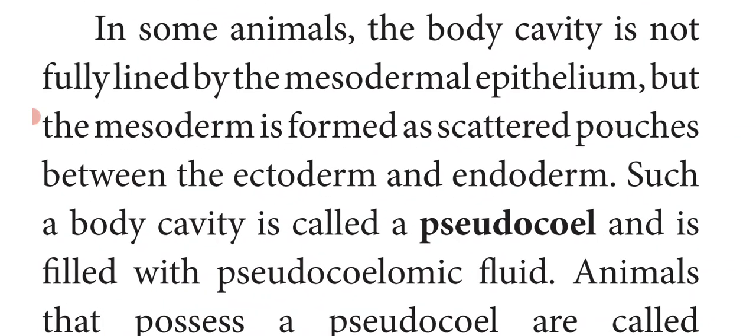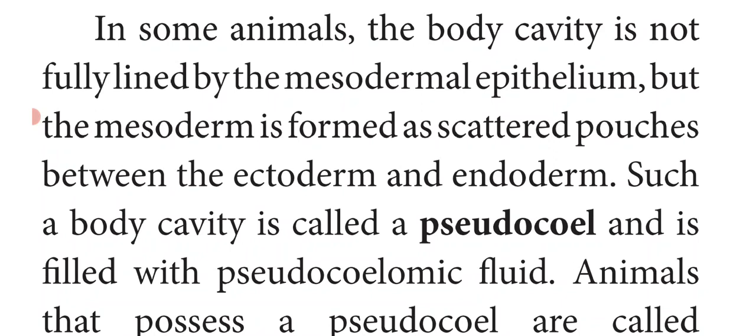Next we'll see about the pseudocoelomates. In these animals the body cavity is not fully lined by the mesodermal epithelium, but the mesoderm is formed as scattered pouches between the ectoderm and the endoderm. What do you mean by pseudocoelomates?